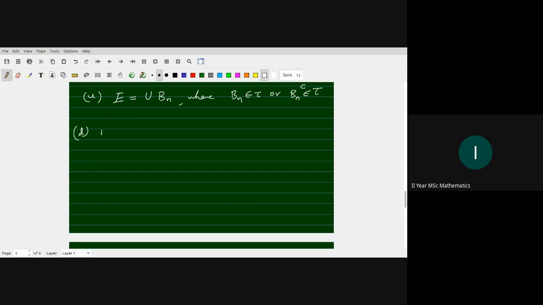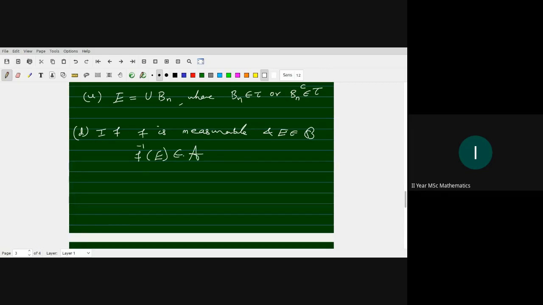Next, D: if f is measurable and E belongs to script B, that is, E is a Borel set, then f inverse of E is measurable.